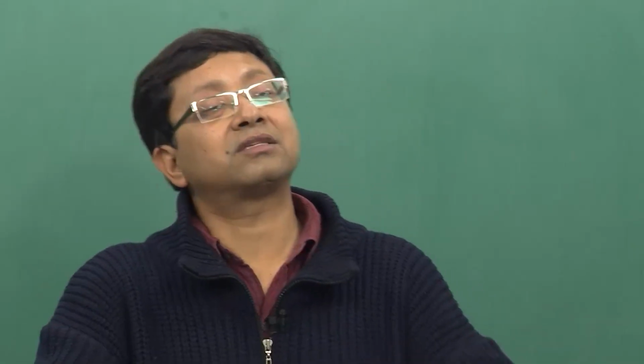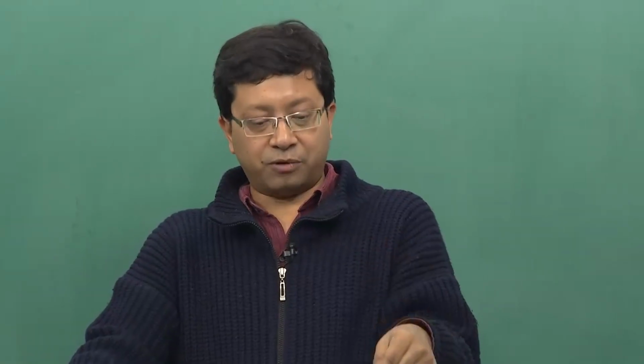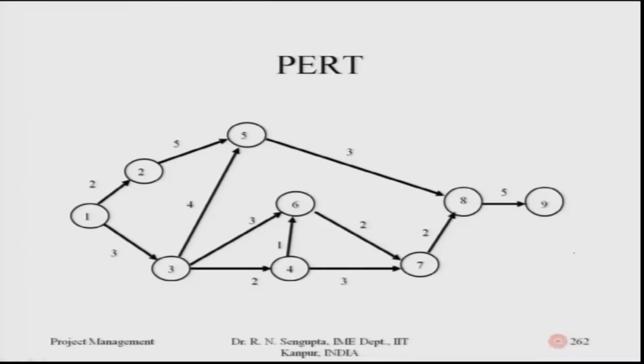That is considered the expected time for any activity. The expected times I just mentioned for the PERT calculation are the values written here on the PPT slide, which is 262 in number.